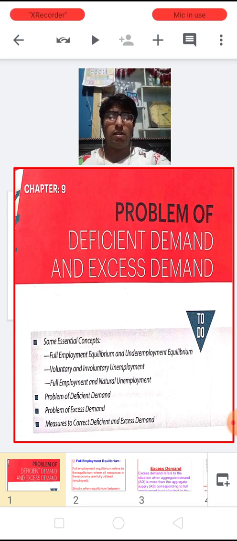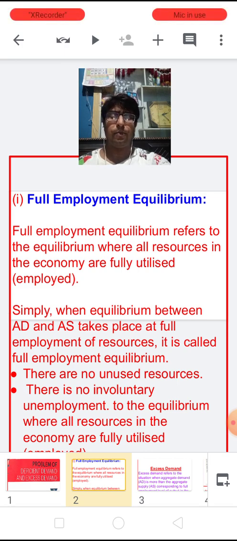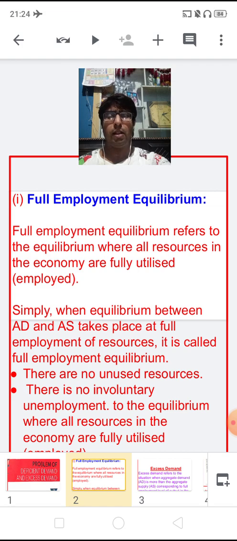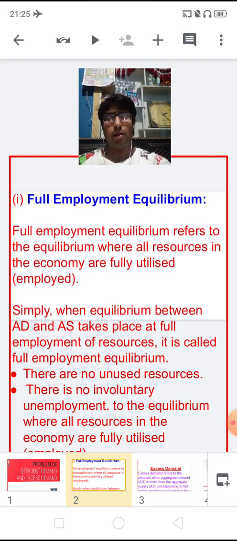Now, children, as we are going to move ahead, let us understand first the concept of full employment equilibrium. Children, full employment equilibrium refers to the equilibrium where all the resources in the economy are fully utilized, fully employed, and there is not any capacity of unemployment.